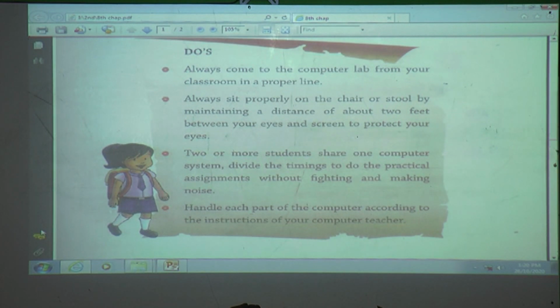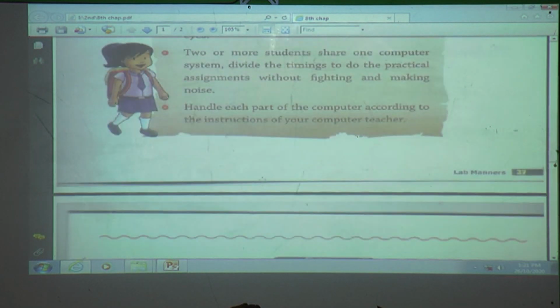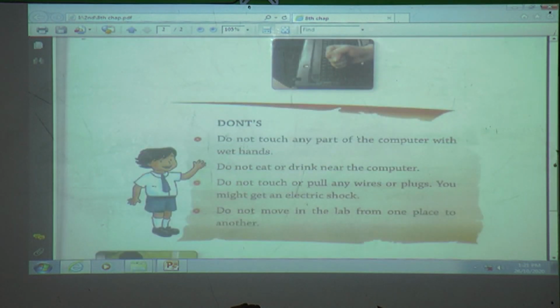Now we will see which things we don't have to do when we enter a computer lab. Don'ts. Do not touch any parts of the computer with wet hands. When you are using the computer, your hands must be dry, not wet.